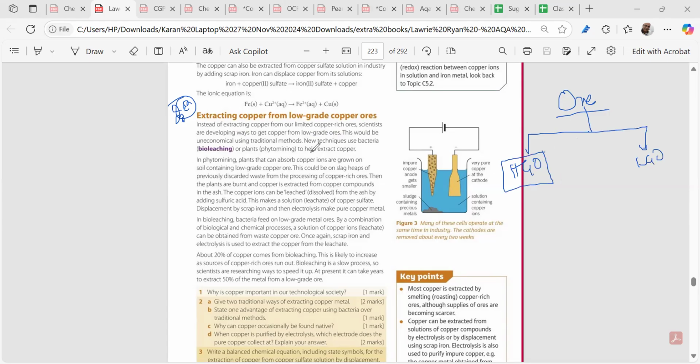High grade ores are those ores which will be having a higher percentage of the metals. And low grade ores are those which will be having much less percentage of the metals, right? So it is not economically viable to extract from the low grade ores, because the industrialists have to build the quarters for the workers to stay, build the colleges, build the schools, build the offices, build the roads, right? It needs a huge amount of investment. So all of the mining industrialists use high grade ores, because it contains a higher percentage of that metal, right?